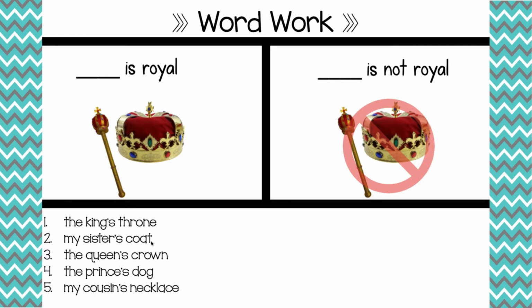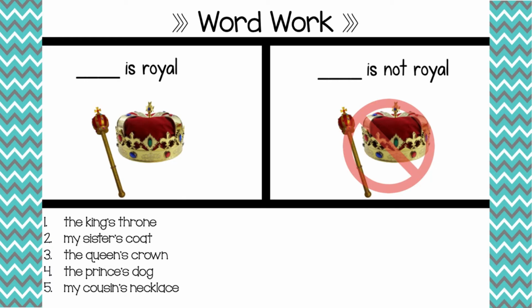Question number 2, my sister's coat. My sister's coat. Good job. You should have given a thumbs down because my sister's coat is definitely not royal. Question number 3, the queen's crown. Is that royal or not royal? You should have given a thumbs up because the queen's crown is royal.